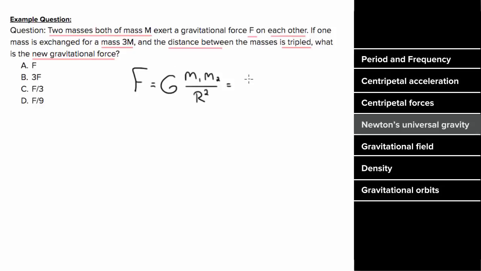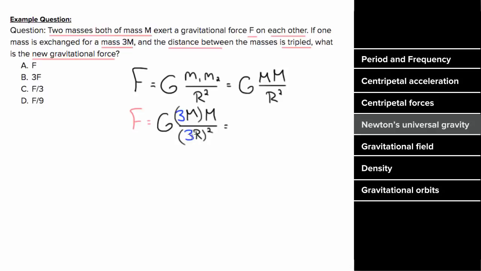So the initial force between the two masses would be big G m times m over r squared, but the new force with the exchanged values would be big G times 3m times m divided by 3 times the radius squared. The factor of 3 squared on the bottom gives 9, and 3 divided by 9 is 1 over 3, times big G m over r squared. So we can see that the force with the new values is 1/3 of the force with the old values.